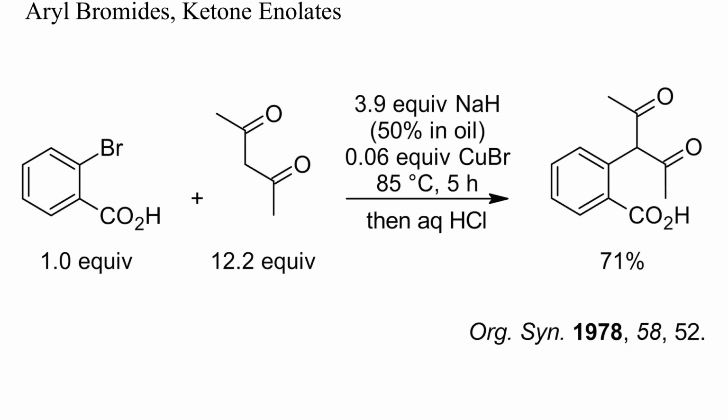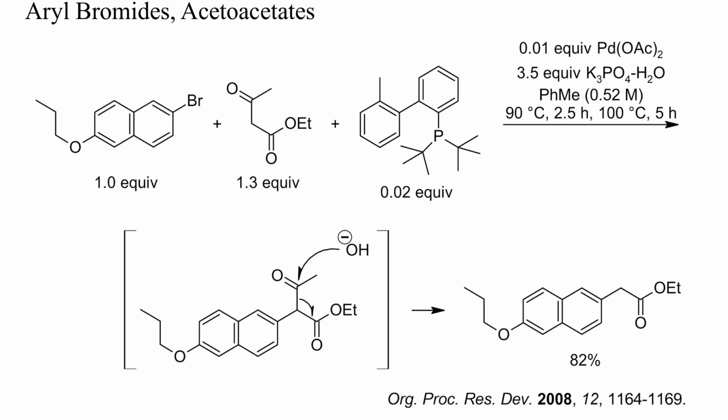1,3-diketones are quite acidic, and their enolates therefore less nucleophilic than simple ketone enolates. Nevertheless, with a large excess of acetylacetone as solvent, sodium hydride, and 6% of copper bromide as catalyst, the aromatic substitution proceeded as expected. Instead of copper, also palladium can catalyze such reactions.